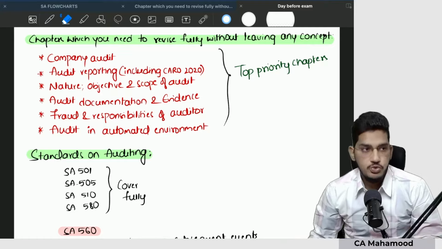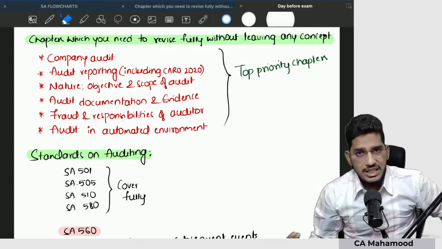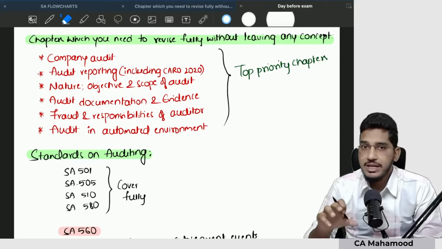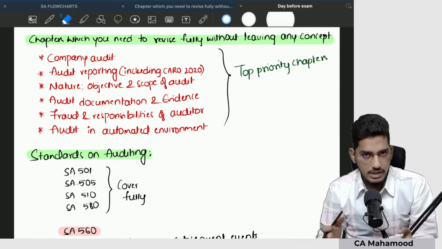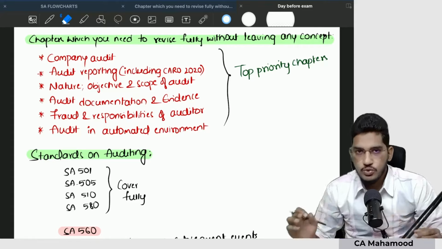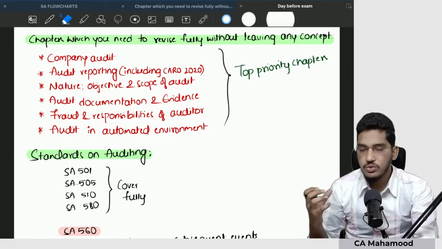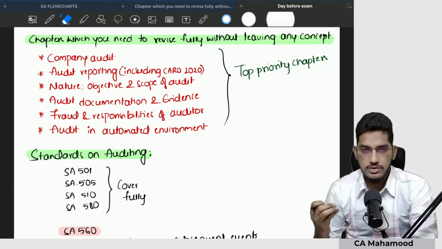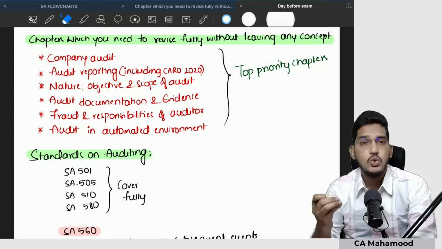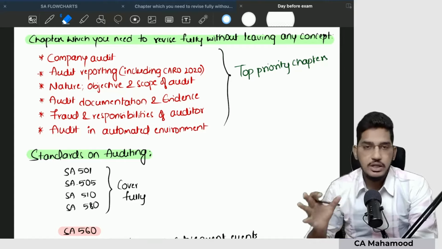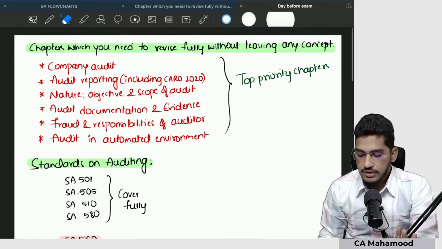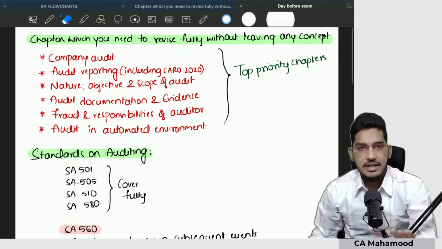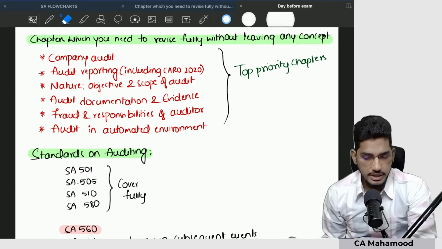So then you have to be choosy. You have to be choosy about which topics you have to revise and which topics you should not revise. Why? Because the time available is very limited. So you have to be choosy in your preparation. I am going to tell you those chapters and concepts which you have to revise compulsorily on the day before the examination. First, I have divided them into various categories on the basis of their priority.